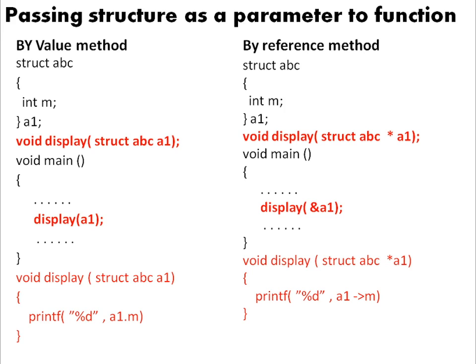Okay, so do try to implement this in a simple code of your student class itself, the program which we implemented in the previous videos. Try to write a display function which will display the values of the structure members by the value method as well as by the reference method. Complete that particular exercise and then come back and continue with the next video.